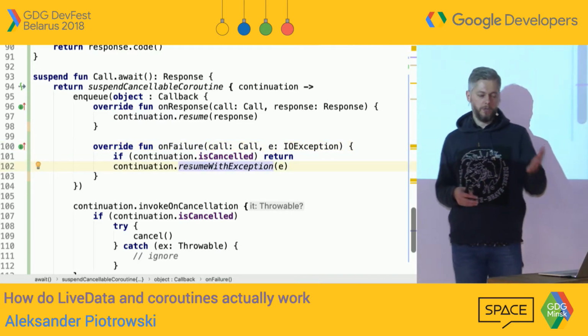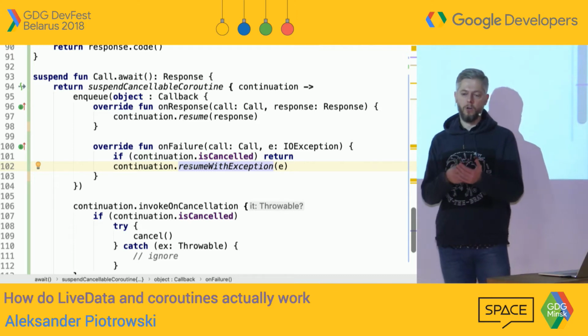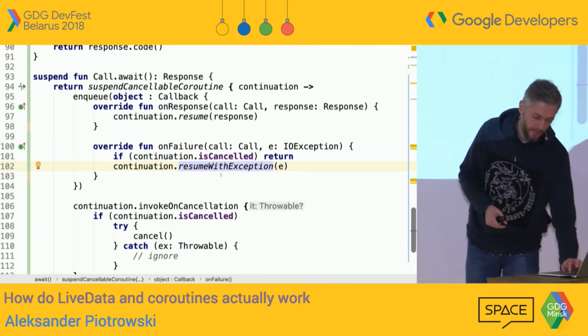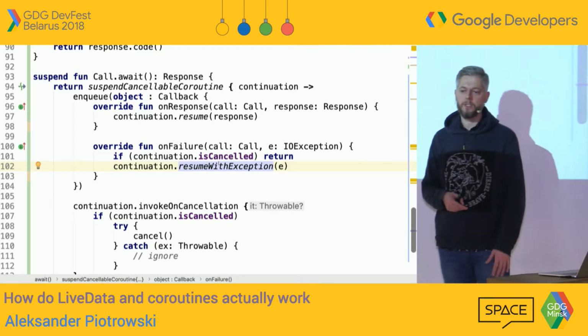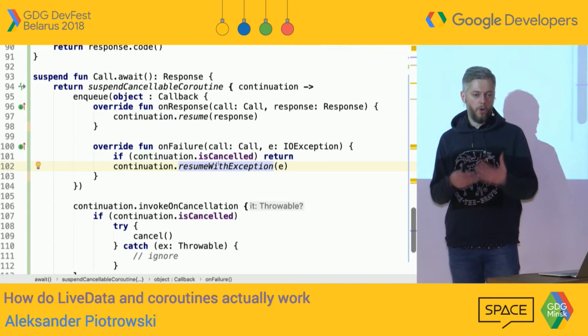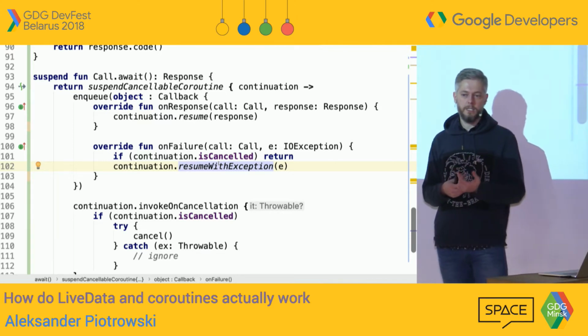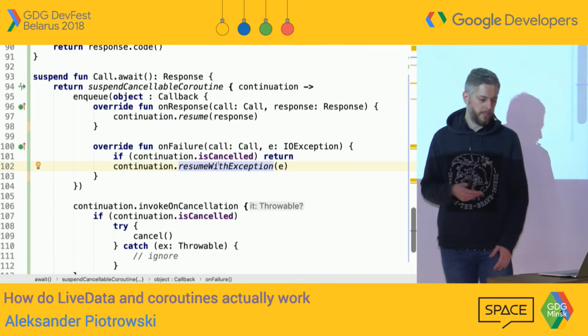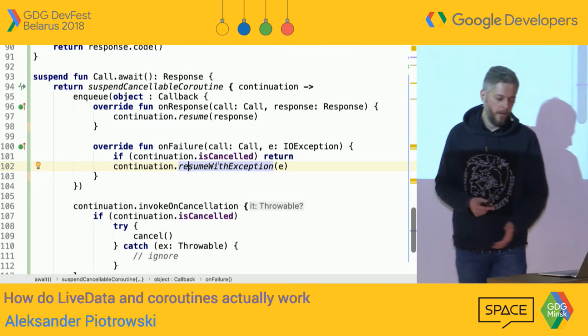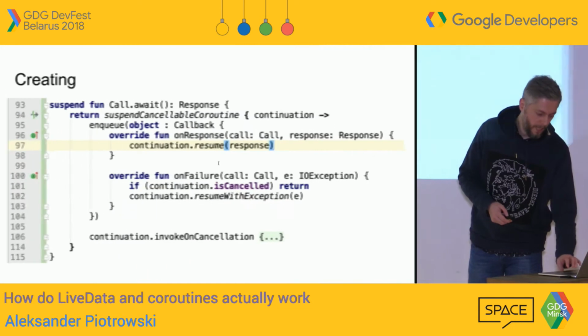The best part, this is the old API. Now all the methods are called resume or resumeWith, taking, I believe, a result. And this is just syntactic sugar to be backwards compatible. But creating your very own coroutine is as easy as using a helper method, suspendCancellableCoroutine, that will give you a continuation, okay? So that's one way of doing that.